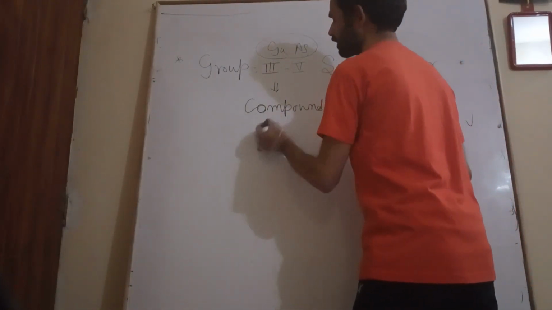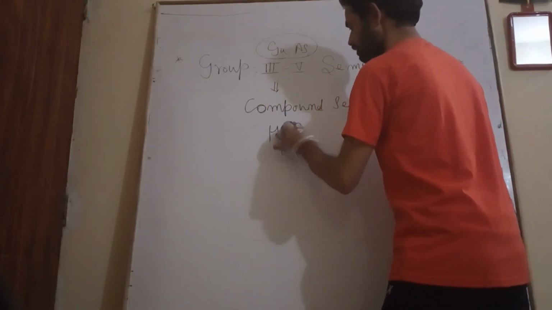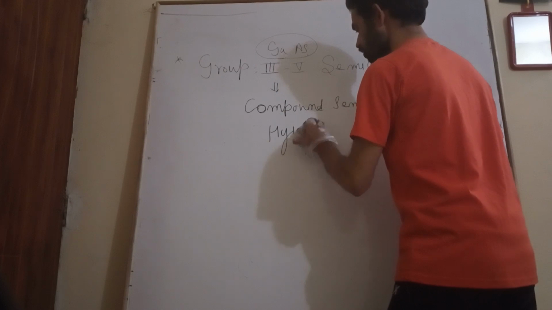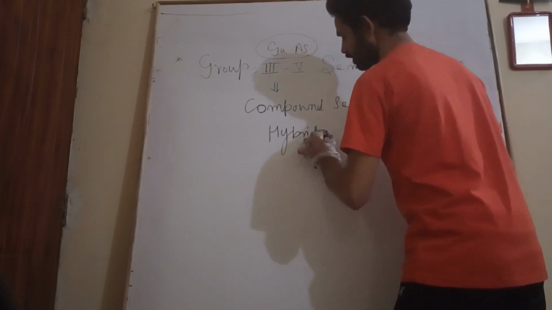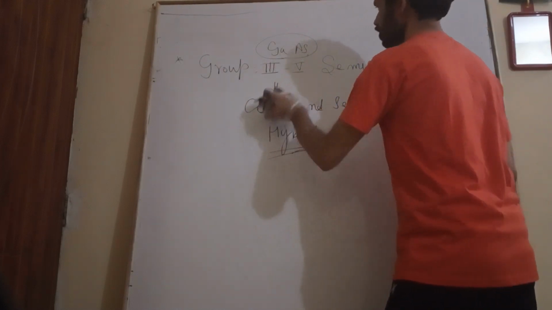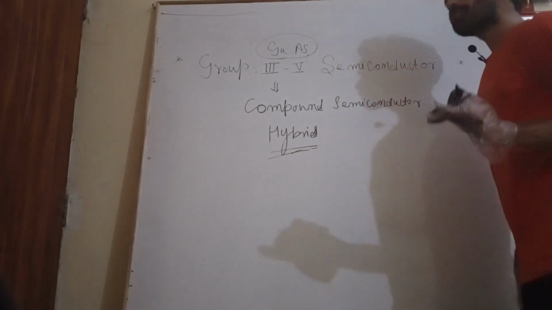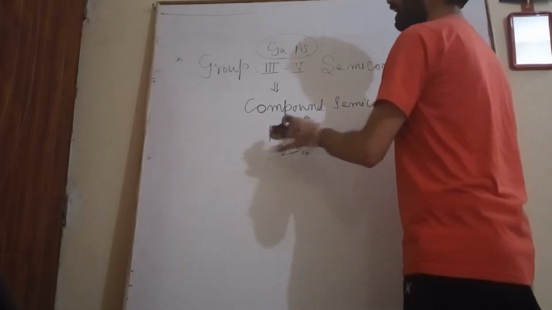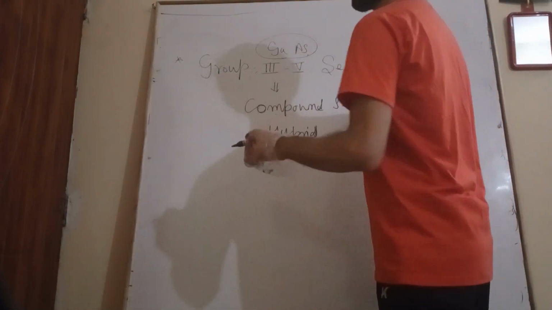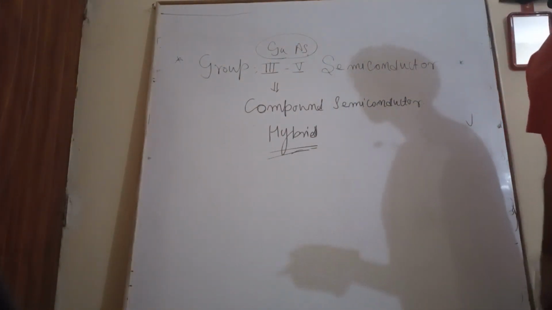Hybrid means a combination, a mixture of two elements, making one semiconductor. That's why this is a direct band gap semiconductor material.